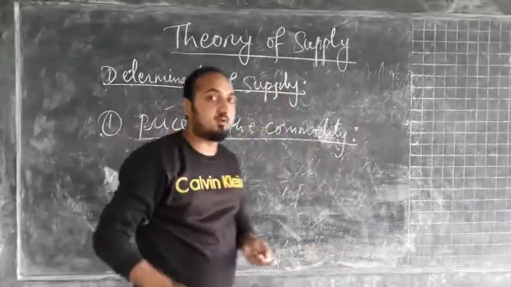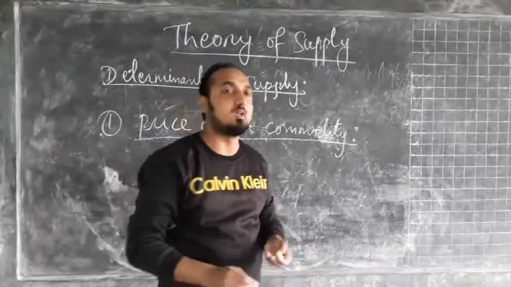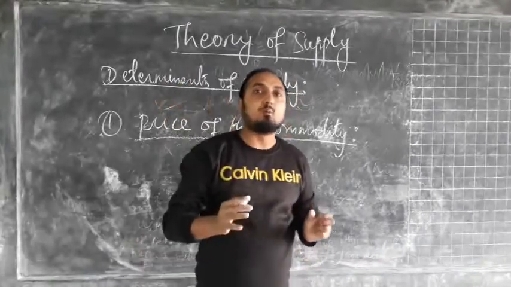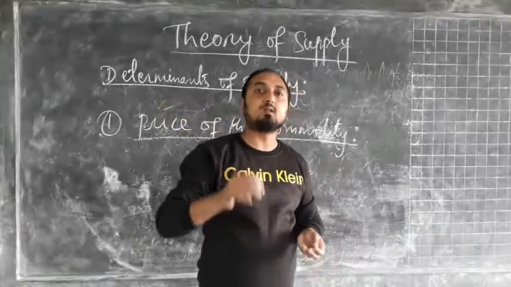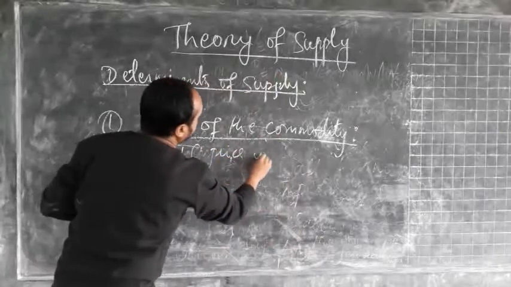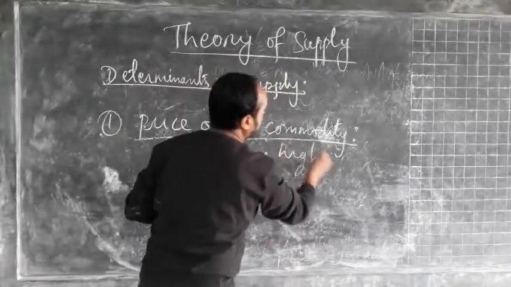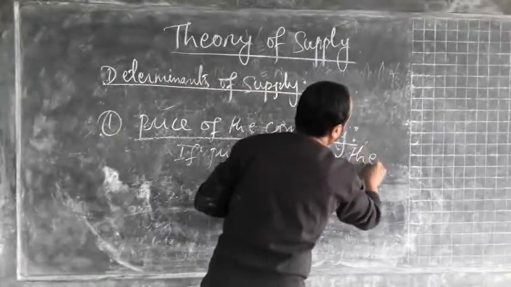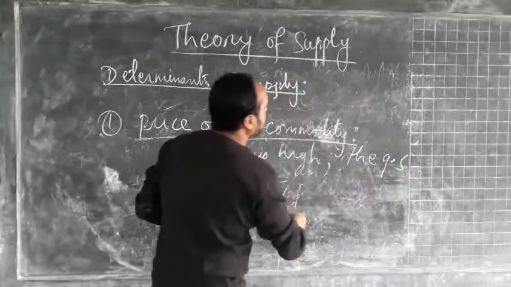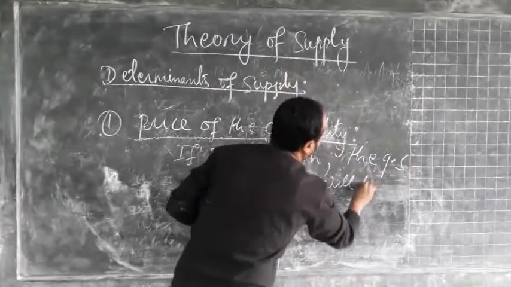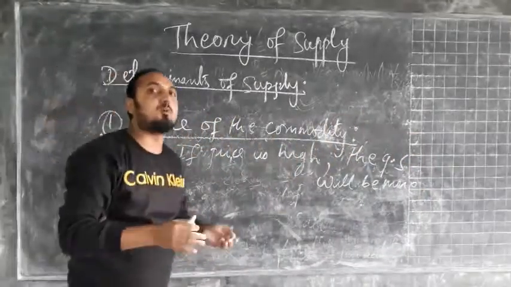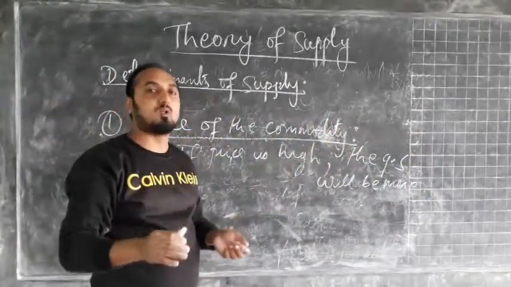Now we have to understand how the price of a commodity affects the quantity supplied. When the price of a commodity is high, the quantity supplied (QS) will be more. If the price of the commodity decreases, the quantity supplied will also decrease.